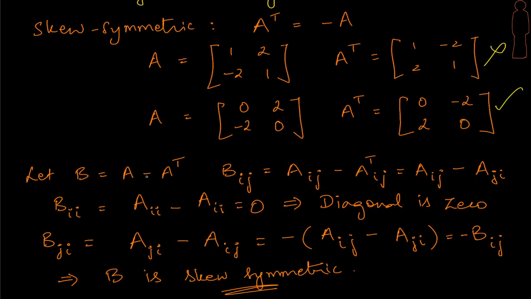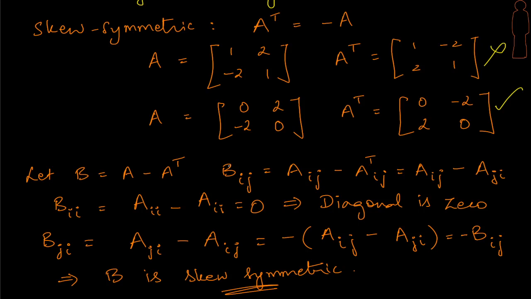So if we consider A minus A transpose, then the ijth element is coming from the ijth element of A minus the ijth element of A transpose. And again apply the same property here. We know that the ijth element of A transpose is nothing but the jith element of A, and this is the equation for Bij. From this equation, let's substitute and find what is Bii. Bii would be Aii minus Aii, which means that it will make it 0. So we have proved that the diagonal is becoming 0.